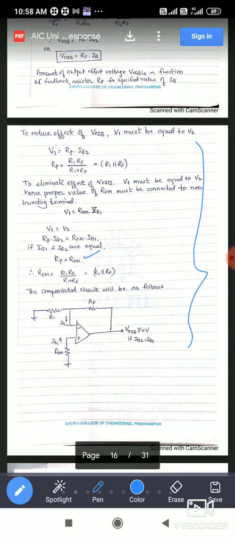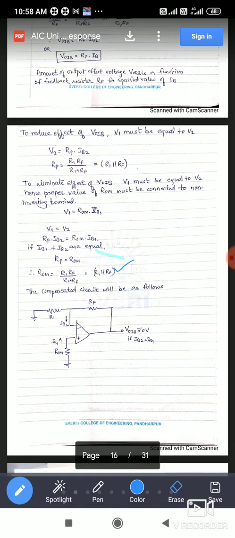ROM is the same as RP, and RP means R1 parallel RF. So by connecting this resistor at the non-inverting terminal, you can adjust the input bias current IB.